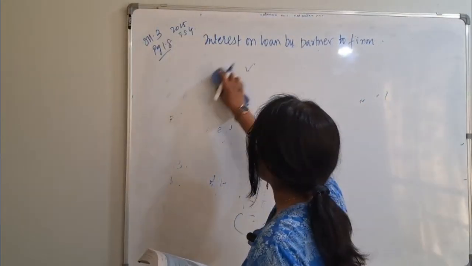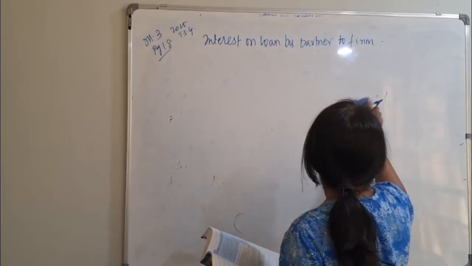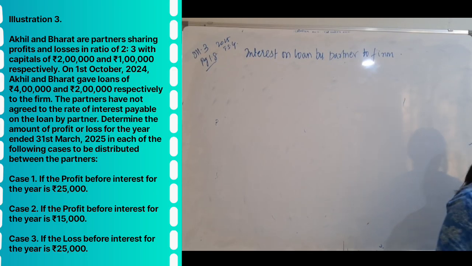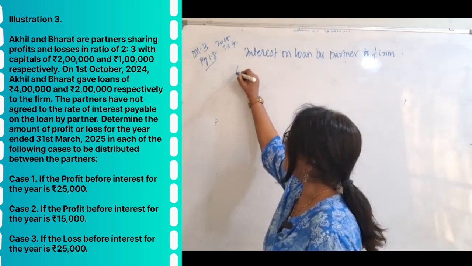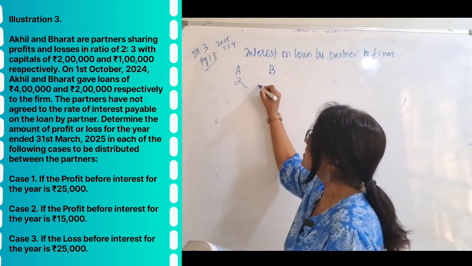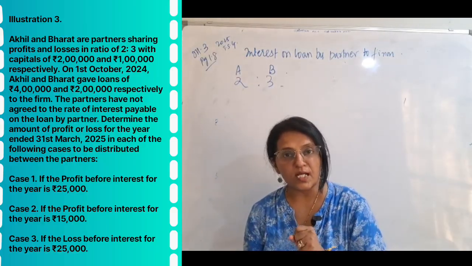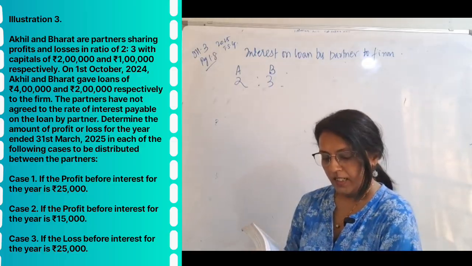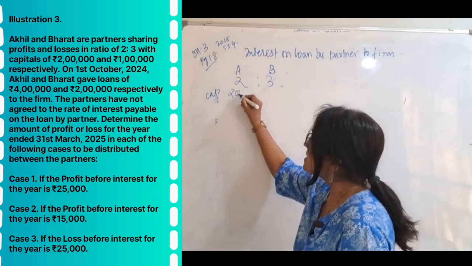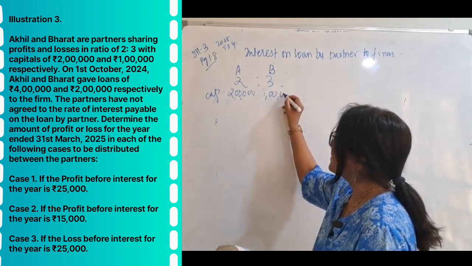Let's take the case. Fine. First one is, the case is like that. Akhil and Bharat are partners in the ratio of 2:3. What is their ratio? 2:3. Bharat will get more, Akhil will get less. What are their capitals? How much is your capital? Akhil has invested 2 lakhs, whereas Bharat has invested only 1 lakh.